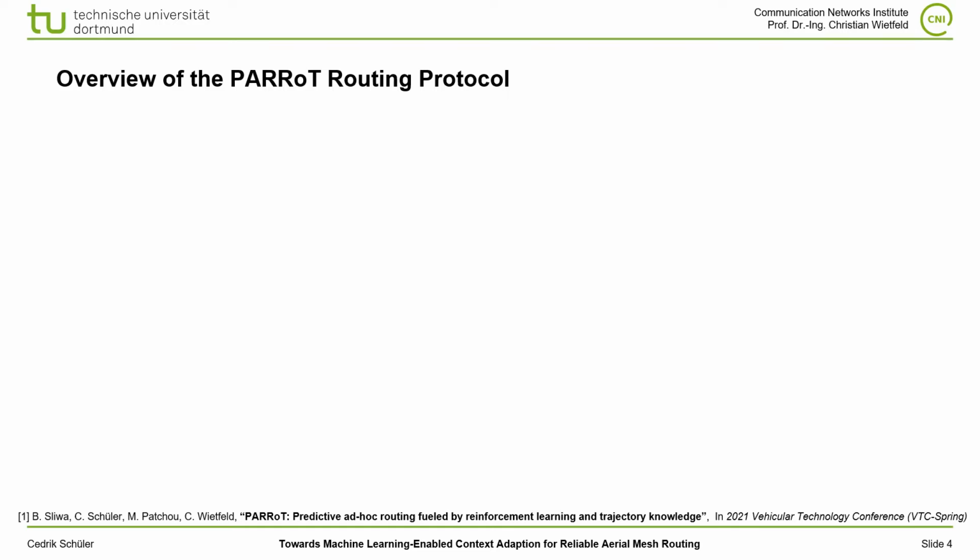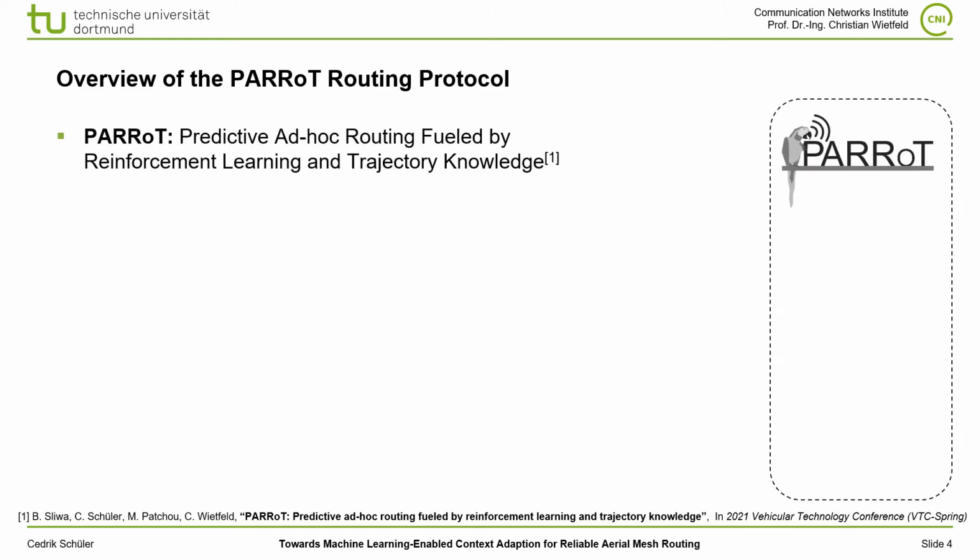Before going into the details of our new protocol, I will give a short overview about the PARRoT routing protocol. Predictive Ad-hoc Routing, fueled by reinforcement learning and trajectory knowledge, is our previous work and was presented at the 2021 VTC Spring Conference, where it was awarded as the best student paper.